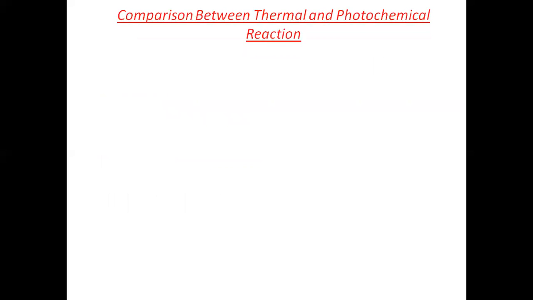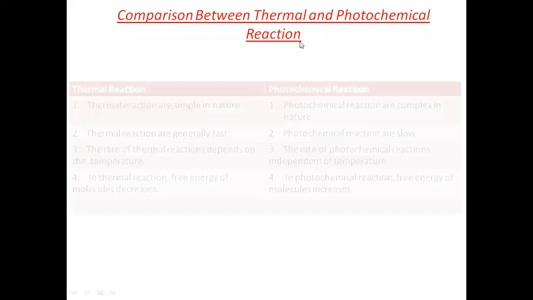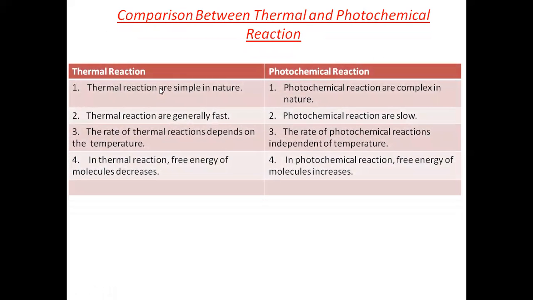Now the important point: what is the basic difference between thermal and photochemical reactions? So the comparison between thermal and photochemical reactions. When we compare thermal and photochemical reactions, we have 4 main points. पहला देखो कि the thermal reactions are simple in nature while the photochemical reactions are complex in nature.